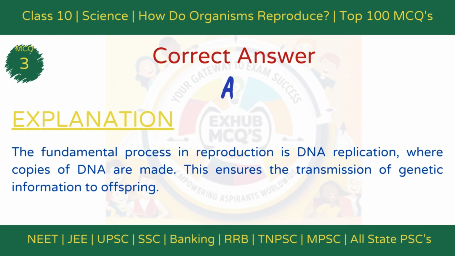DNA replication. Explanation. The fundamental event in reproduction is the replication of DNA, where genetic material is copied. This ensures that genetic information is passed from one generation to the next.